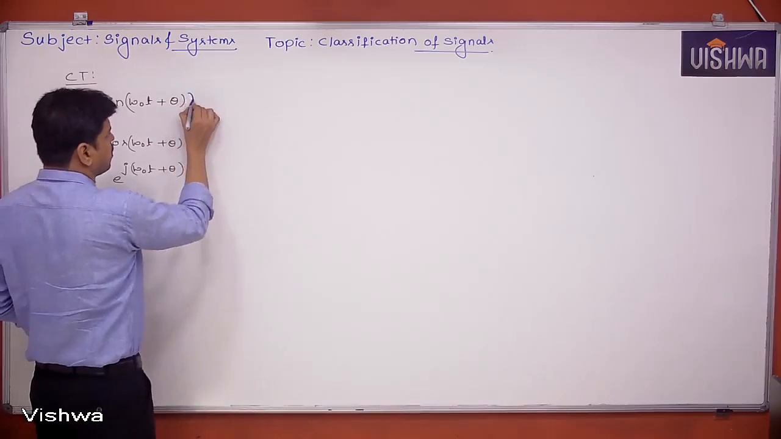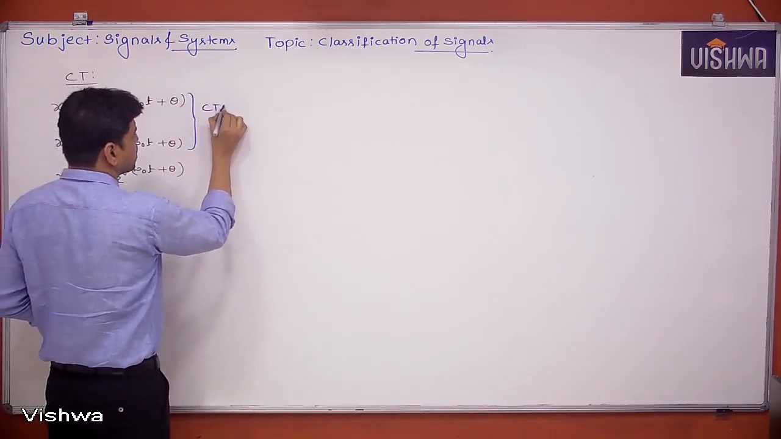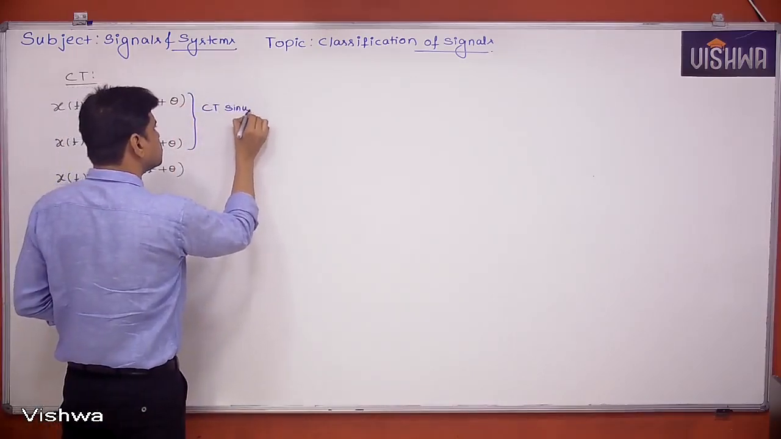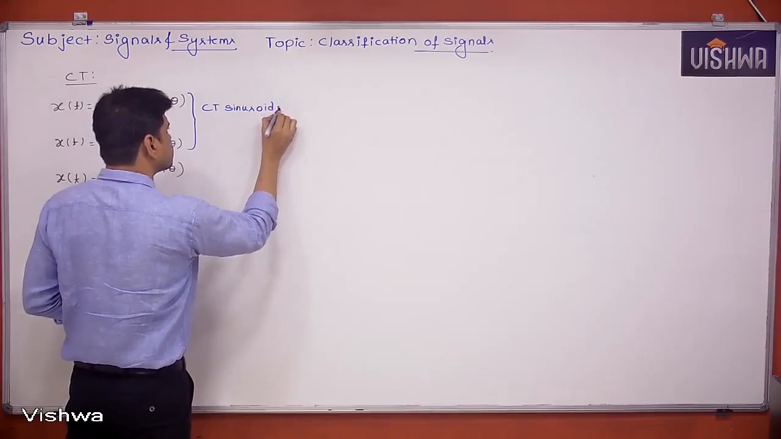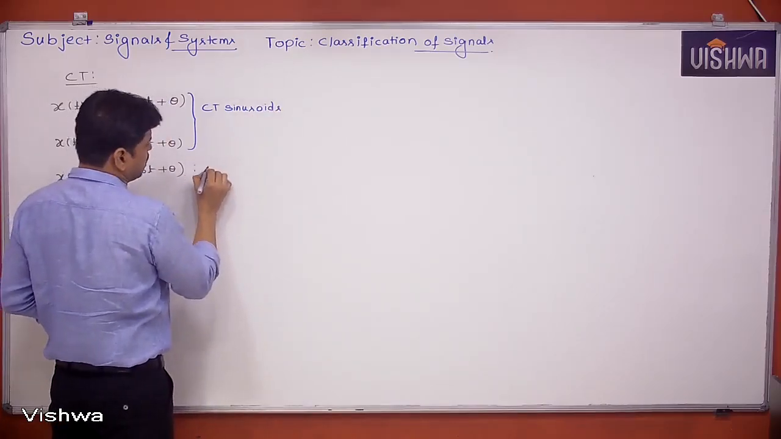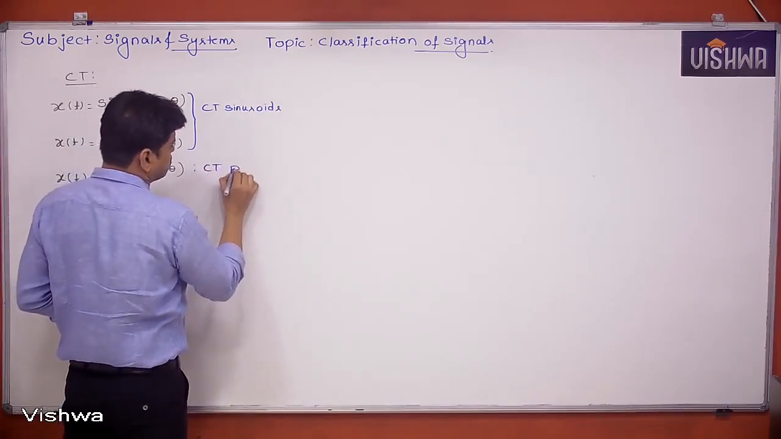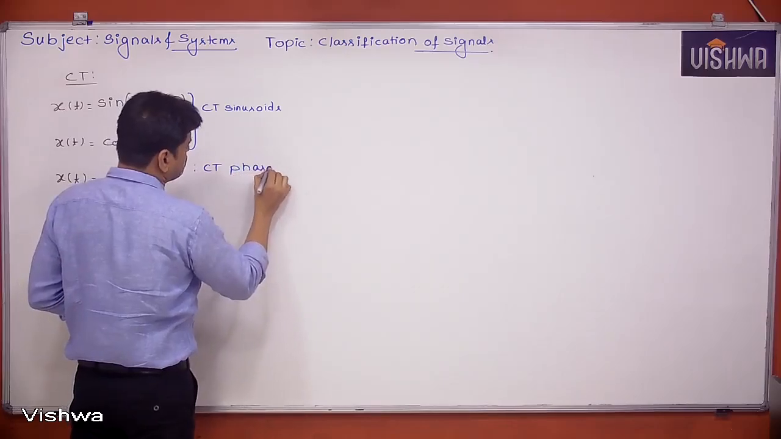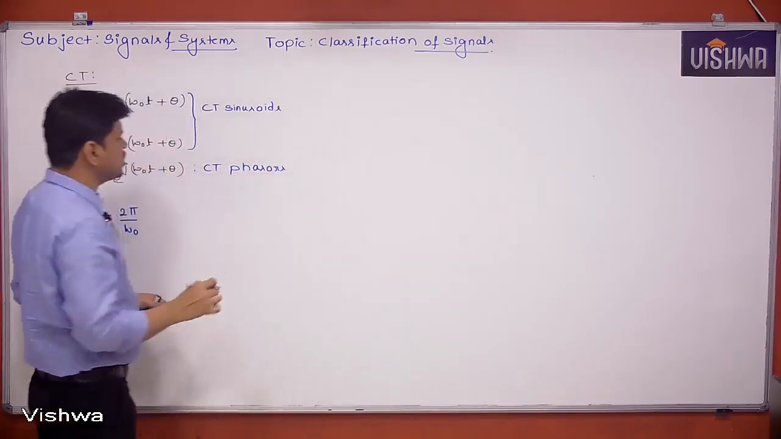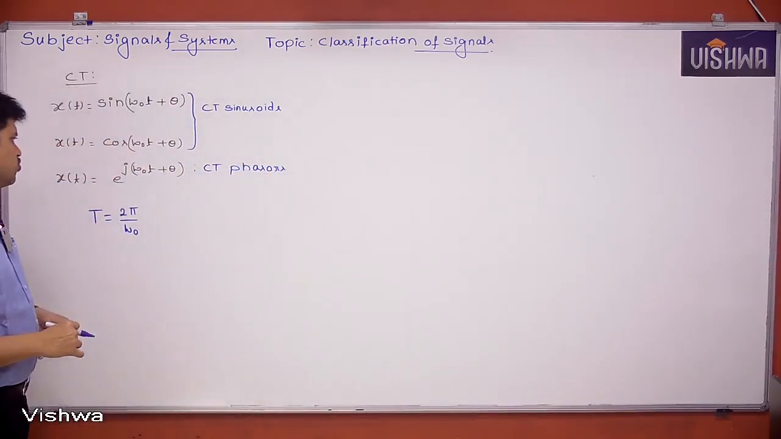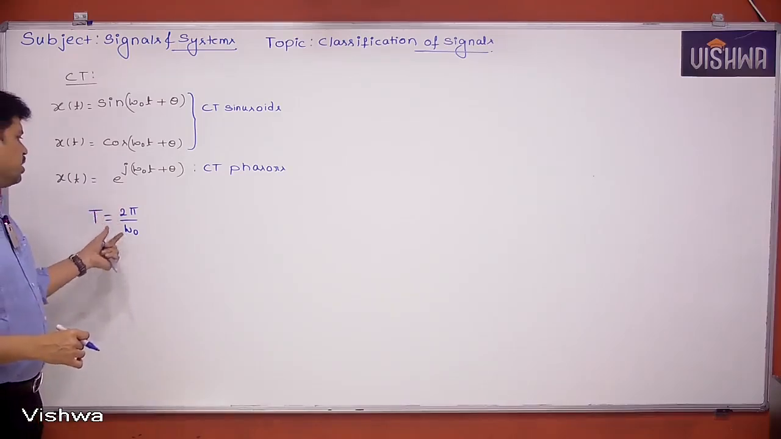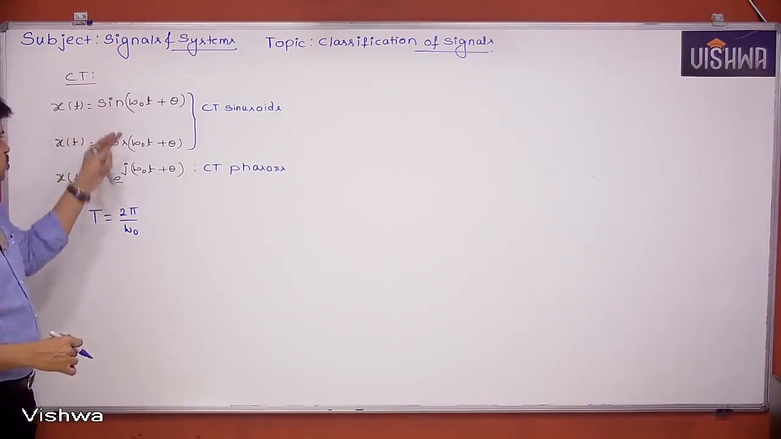The first two signals are called continuous time sinusoids, and the last signal is called a continuous time phasor. So for continuous time sinusoids and continuous time phasors, the period is always equal to 2 pi by omega naught. You just have to see what the omega naught value is.